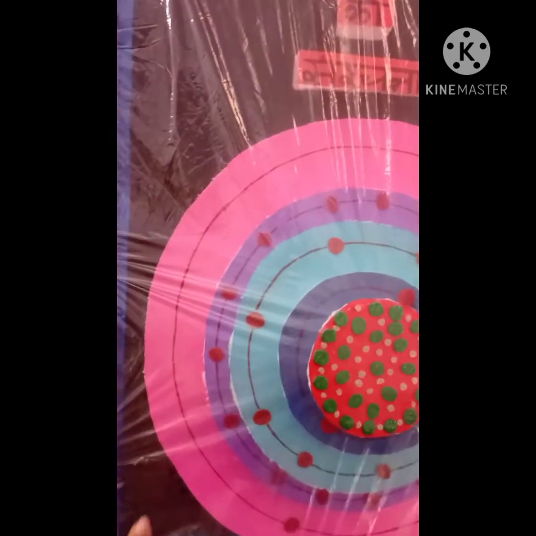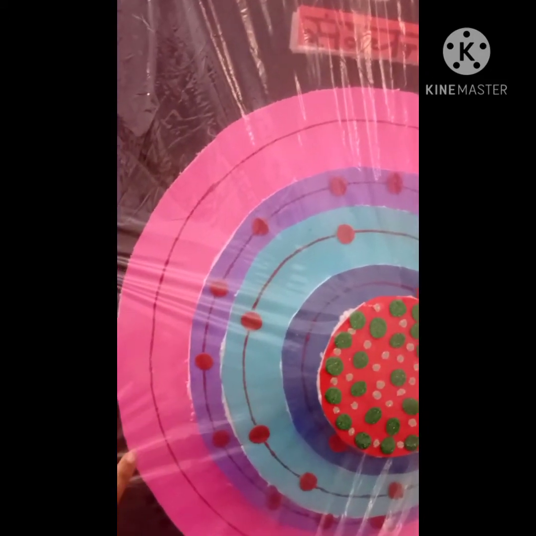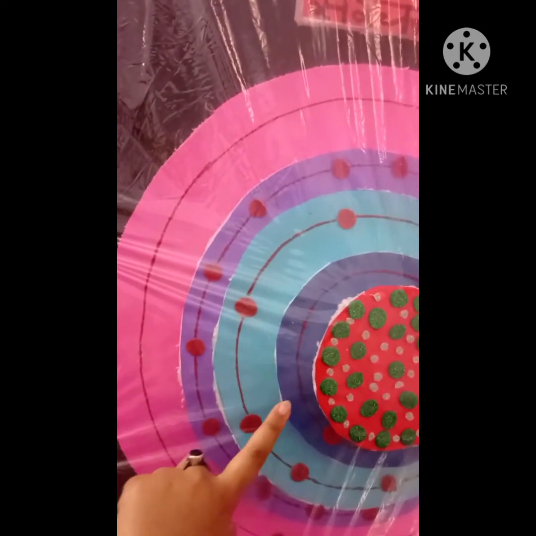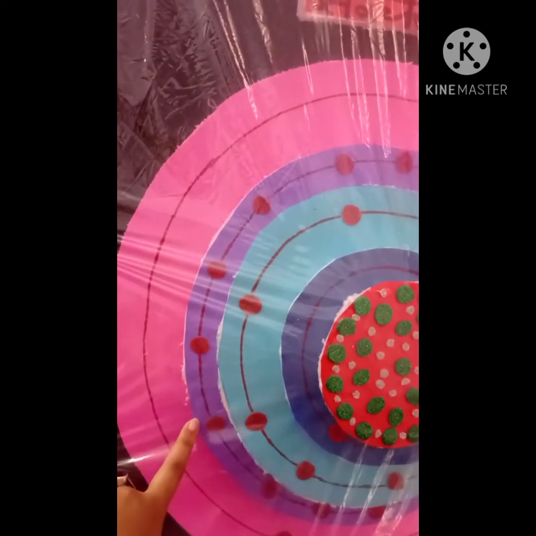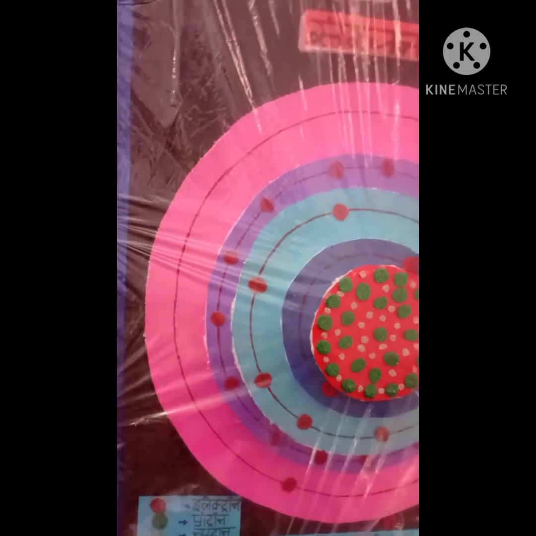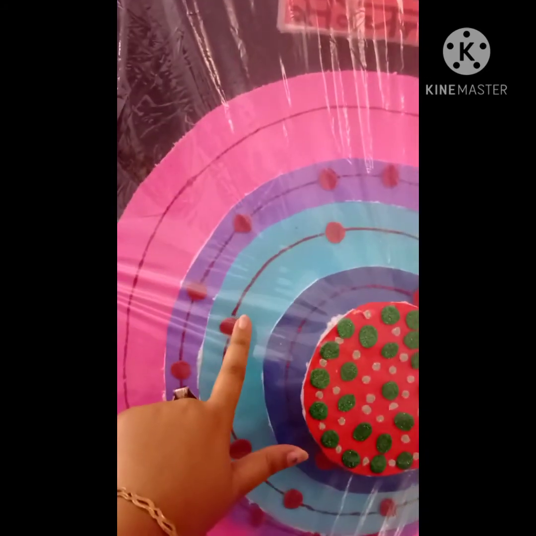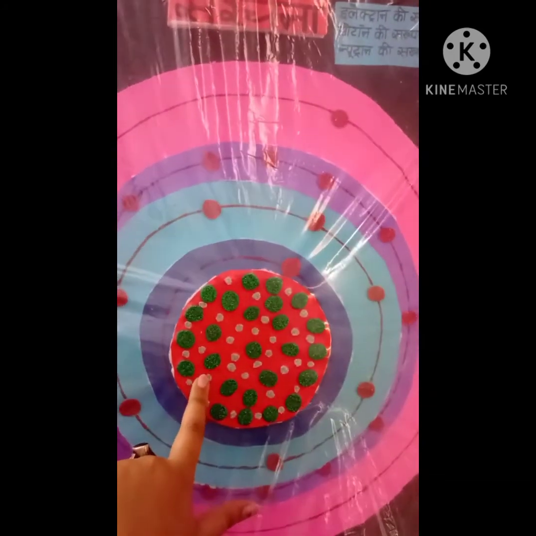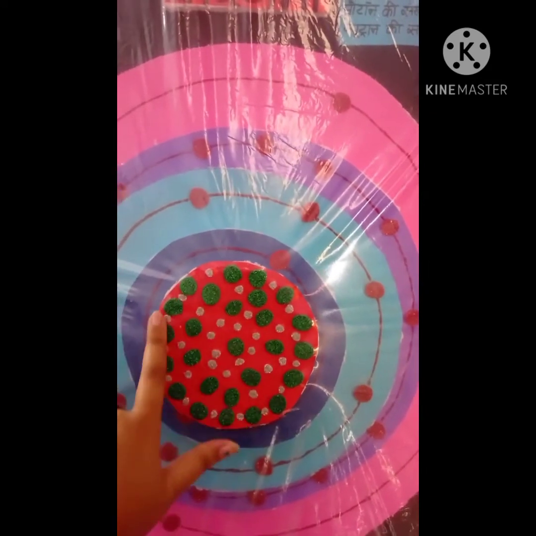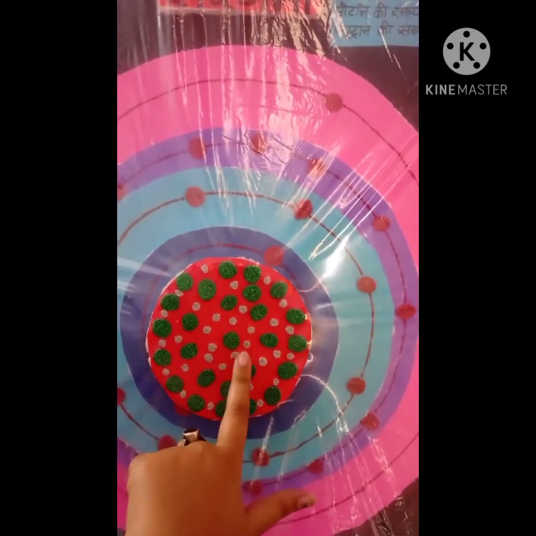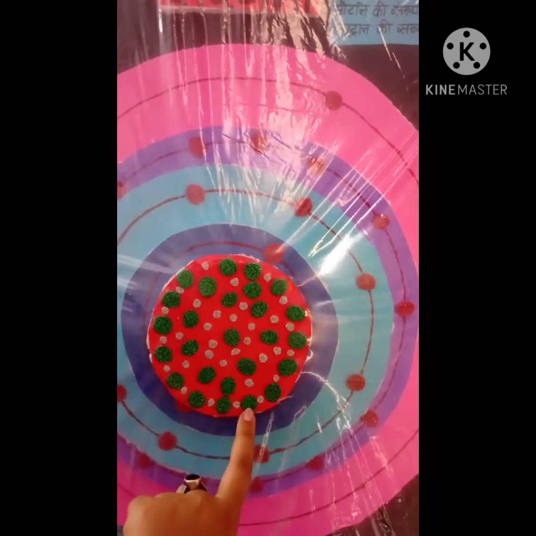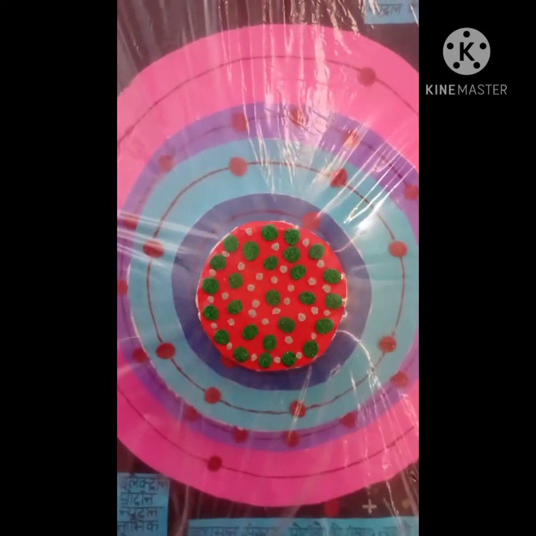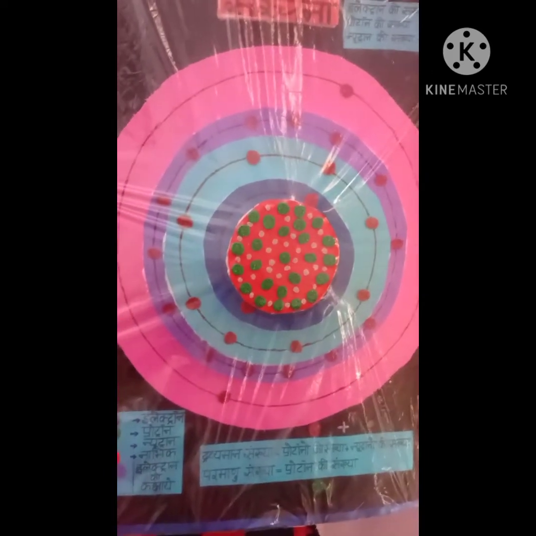In the atomic structure of iron, I used different color chart papers for showing the electron orbits. Here the blue, light blue, purple and pink are the different orbits of the electron. This red color glitter sheet is used for showing the electron, and this mid part of the atom is shown as the nucleus, with the green color glitter sheet for the proton and the silver color glitter sheet for the neutron.